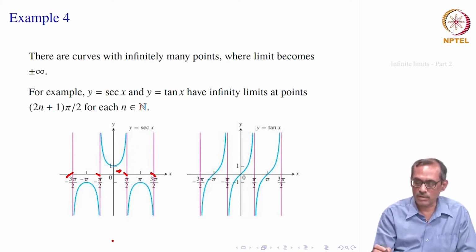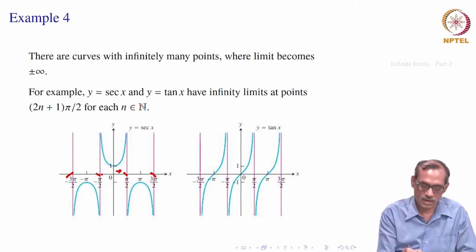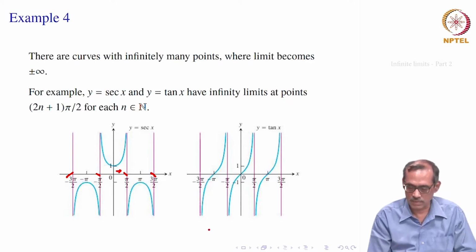Now when you take y equal to tan x, again these are not all multiples of pi by 2, it is pi by 2, 3 pi by 2, all odd multiples of pi by 2, right. Even multiples like 0, pi, minus pi are not.